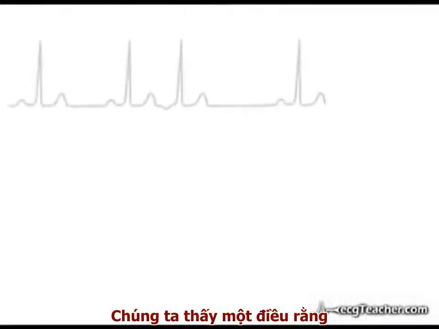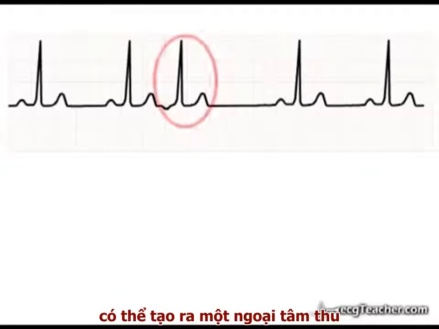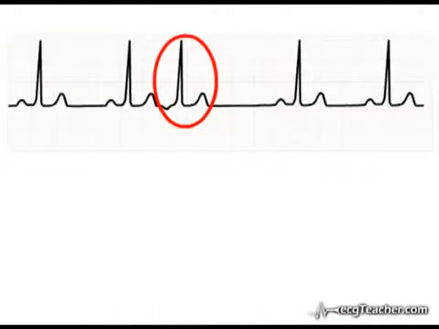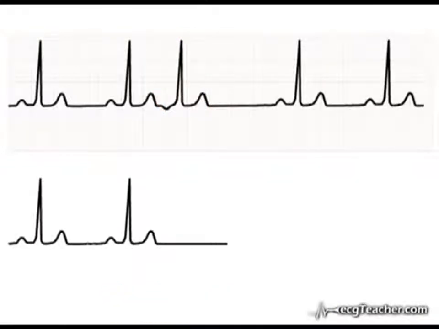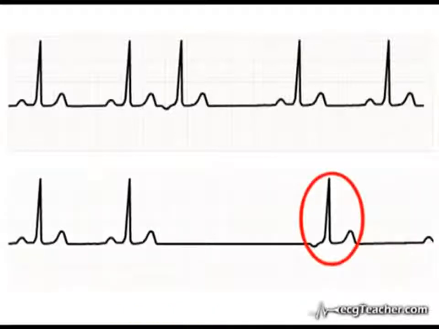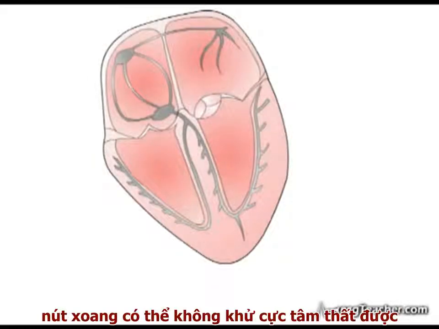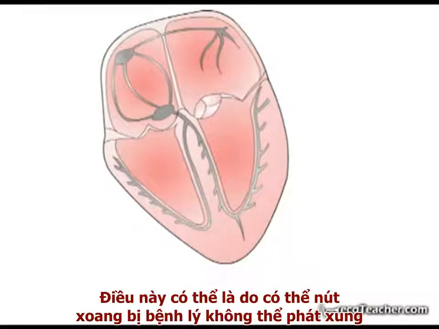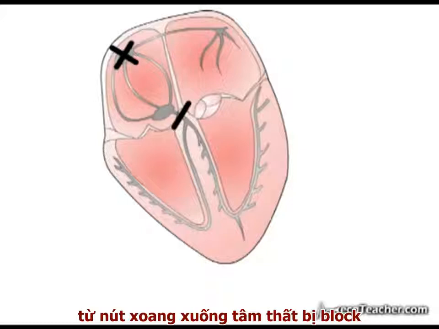Seen that spontaneous depolarization of sites outside the SA node can generate premature ectopic beats. Another phenomenon related to the inherent automaticity of cardiac tissue is the occurrence of escape beats and escape rhythms. In a diseased heart, the SA node may fail to depolarize the ventricles. This may occur either due to failure of the node to discharge or blockage of transmission of the depolarization wave from the node to the ventricles.